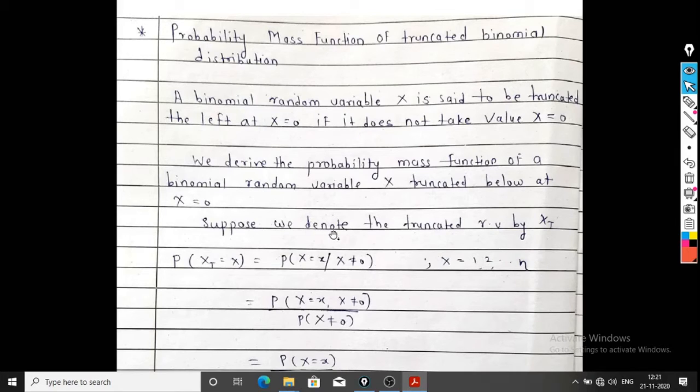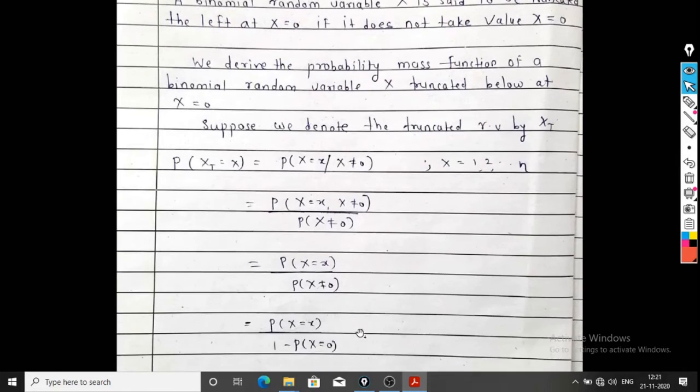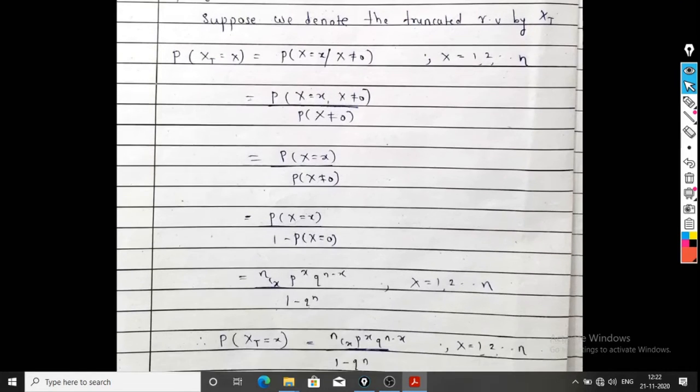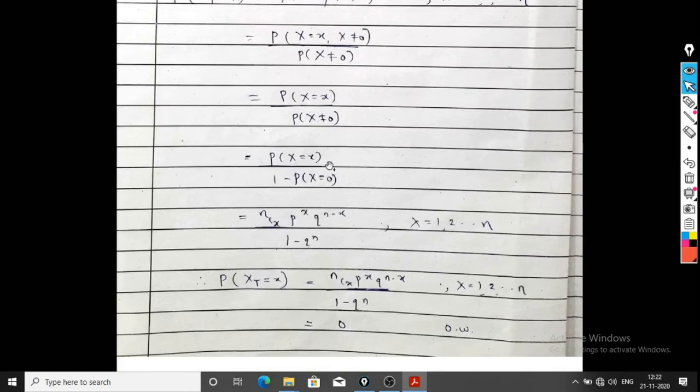By using the definition of conditional probability, we can write probability of A given B is equal to probability of A intersection B divided by probability of B. So we can say that probability of X equal to x, comma X not equal to 0, divided by probability of X not equal to 0. The intersection, probability of X equal to x, comma X not equal to 0, is probability of X equal to x. So probability of Xt equal to x is equal to probability of X equal to x divided by probability of X not equal to 0.